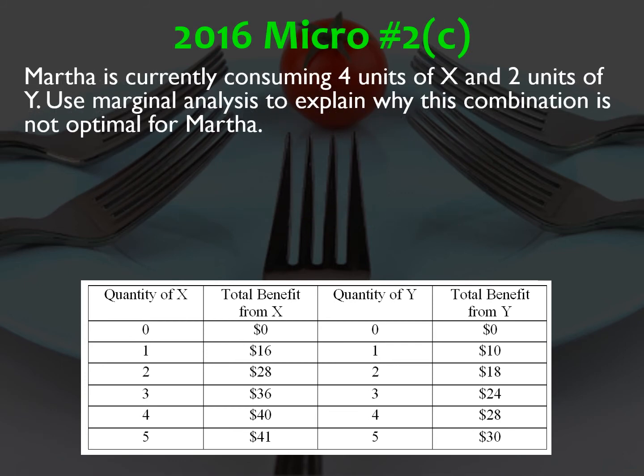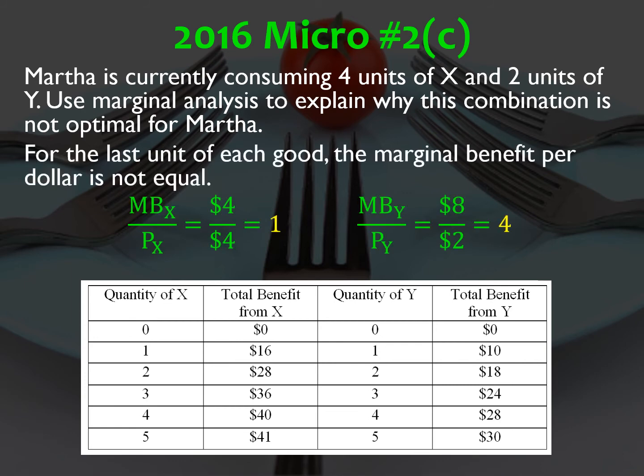C, Martha is currently consuming 4 units of X and 2 units of Y. Use marginal analysis to explain why this combination is not optimal for Martha. So to maximize utility, for the last unit of each good, the marginal benefit per dollar has to be the same. Now, if you look at good X, the fourth unit gave her a marginal benefit of $4. The price of X is $4 for a ratio of 1.